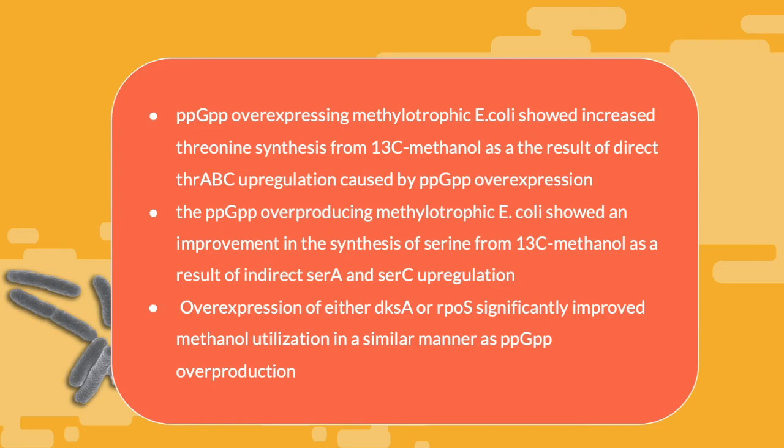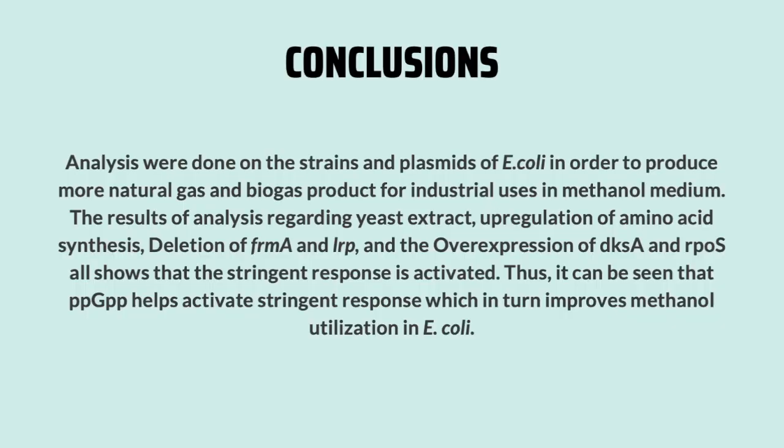Conclusion. All analysis done on the strain and plasmid of E. coli, in order to produce more natural gas and biogas products of industrial use in methanol medium, results in the activation of the stringent response. Thus, it can be seen that ppGpp helps activate the stringent response, which in turn improves methanol utilization in E. coli. Recommendation.